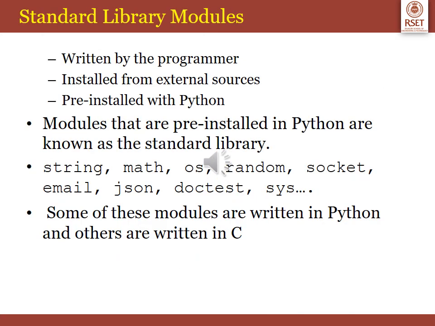Thinking of modules, there are different library modules, the standard library modules, that are pre-installed in Python. Common examples are string, math, os, random, socket, email, json, doctest, sys, etc. Some of these modules are written in Python and others are written in C. Modules can also be written by the programmer, and they can be installed from external sources as well.